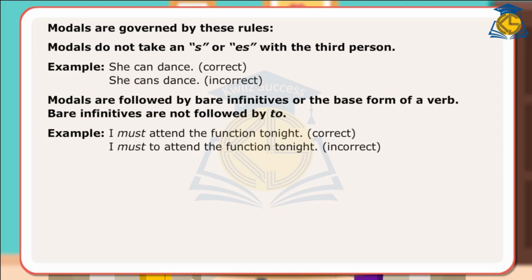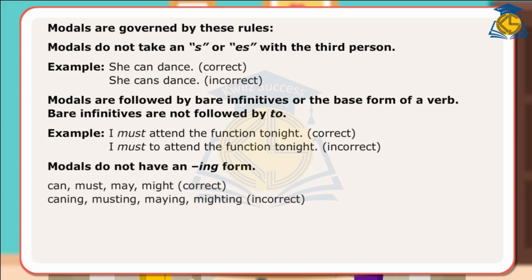Example: I must attend the function tonight. Correct. I must to attend the function tonight. Incorrect. Modals do not have an ing form. Can, must, may, might. Correct. Canning, musting, maying, mighting. Incorrect.